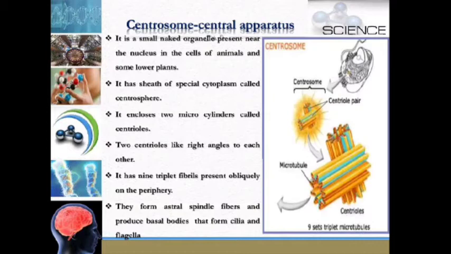Two centrioles are at right angles to each other. It has 9 triplet fibrils present obliquely on the periphery. They form astral spindle fibers and produce basal bodies that form cilia and flagella.